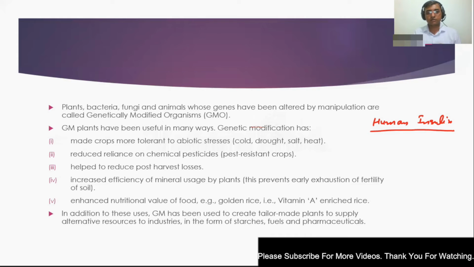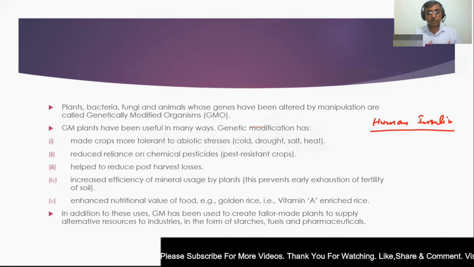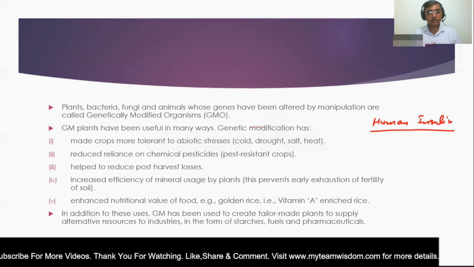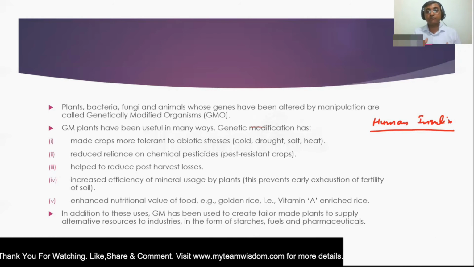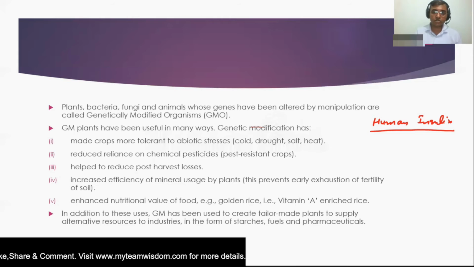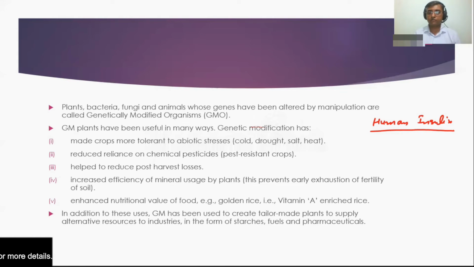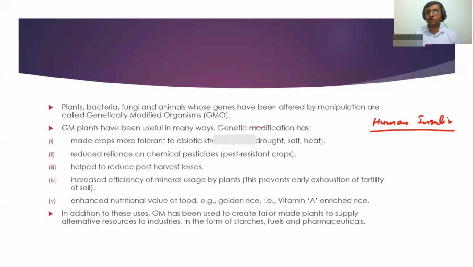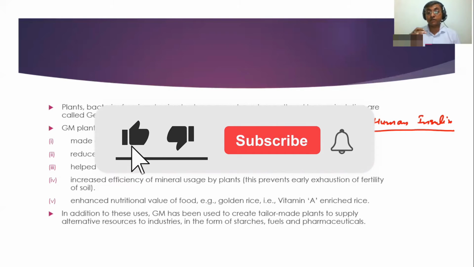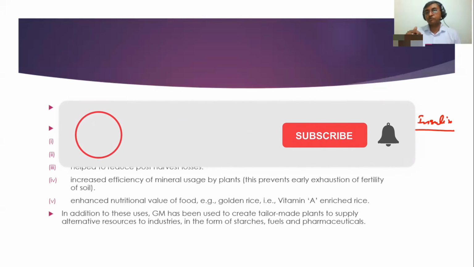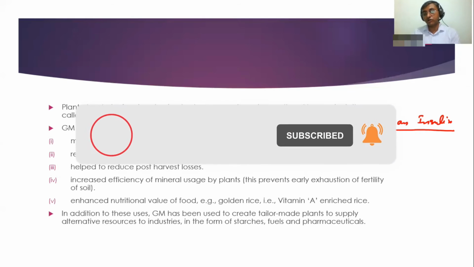Those crops which are genetically modified will be tolerant to abiotic stresses. What are these abiotic stresses? Let us talk about that. Take the example of cold. As we know, because of climatic change, extremes of heat and extremes of cold are being seen, or there is drought also.